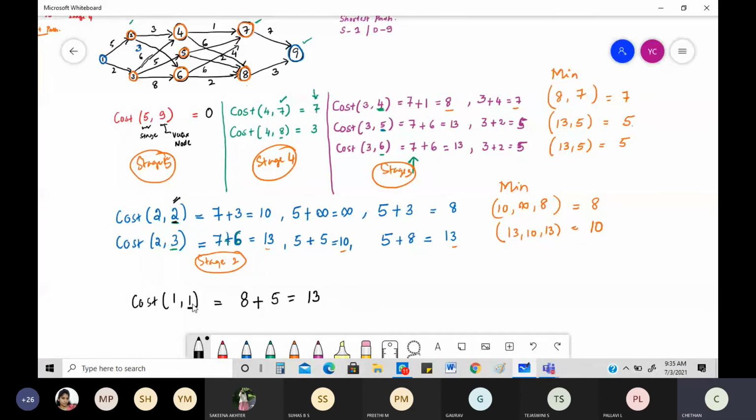Then again, there's not only one, there's one more also. What is that one more? You can see this 10. 10 will be coming right here. 10 plus, what is this 10 representing? This 10 is representing my node 3. So from 1 to 3, what is 1 to 3? 2, which is equal to 12. Again, we need to figure out the minimum among all these things. So minimum among 13, 12 is 12.